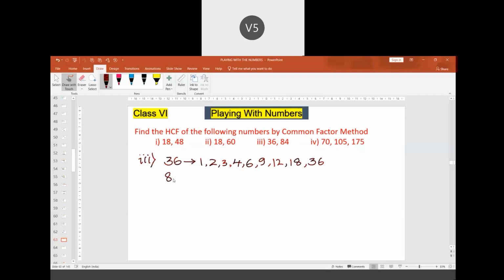Okay, very good. 84. It is divisible by 1, 2, 3, 4, 6, 7, 12, 14, 21, 42, and 84.